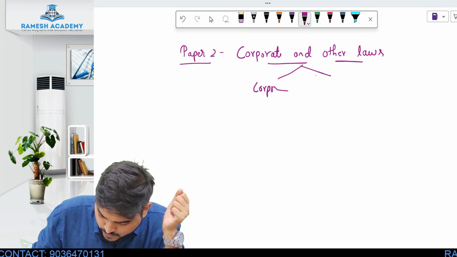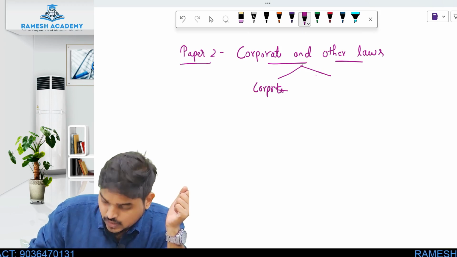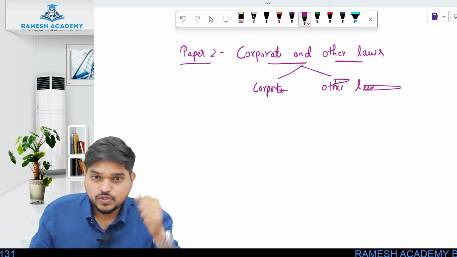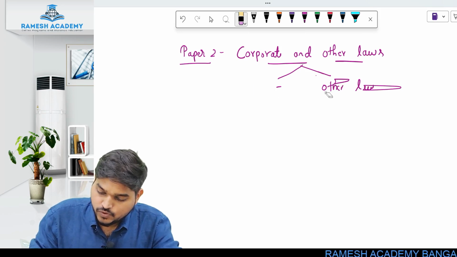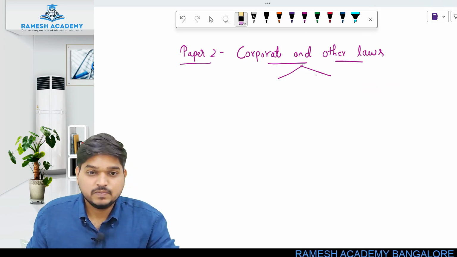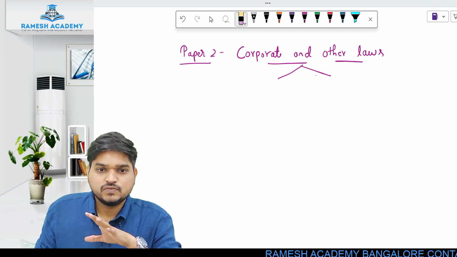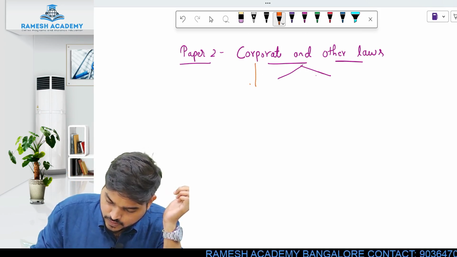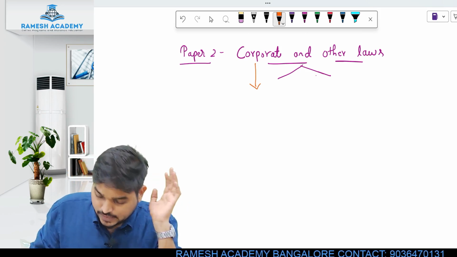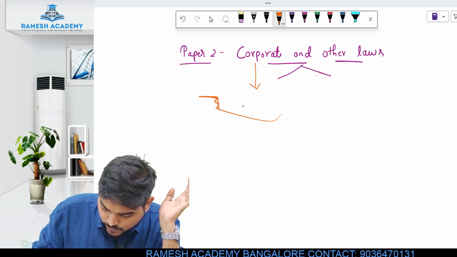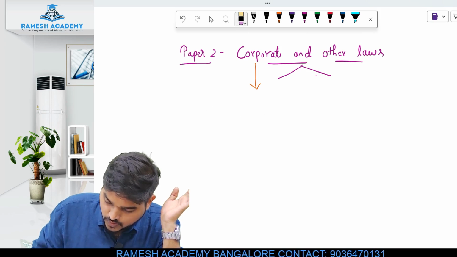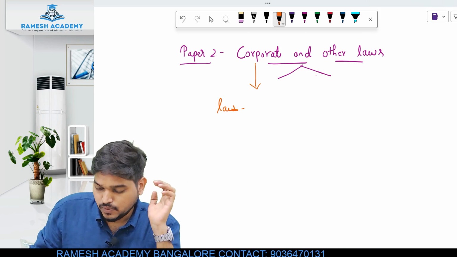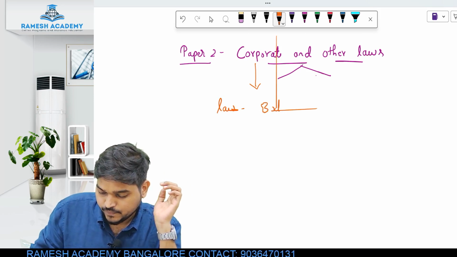Corporate law, and the second is other laws. Now what do you mean by corporate law, and what are the laws which we will be studying in corporate law, and what are the laws which we will be studying in other laws? When it comes to corporate law, corporate law means any law which is applicable to body corporate.